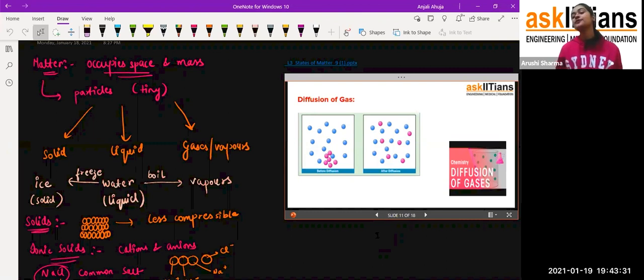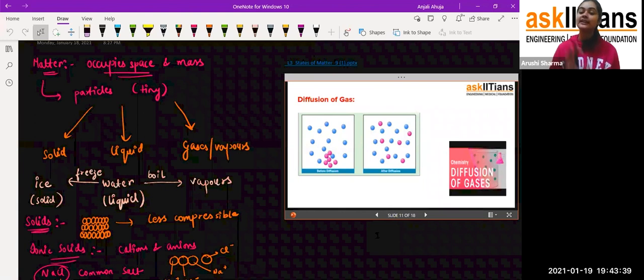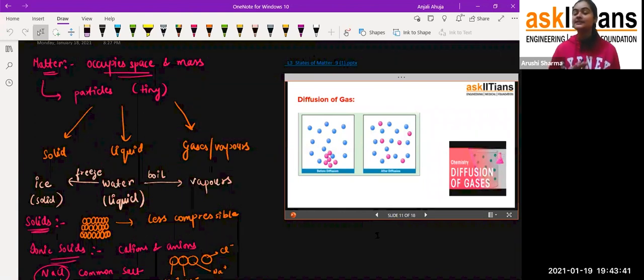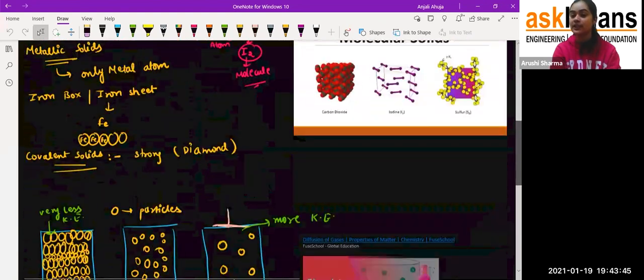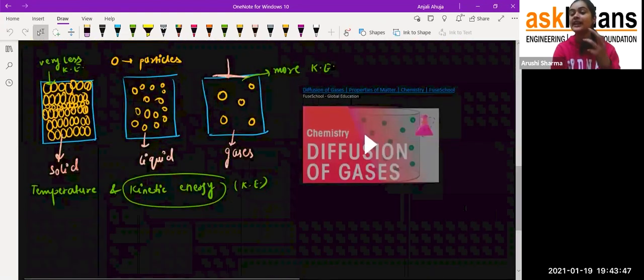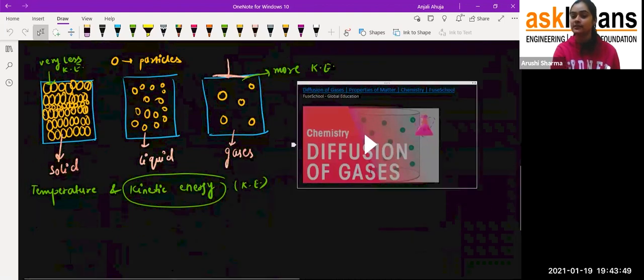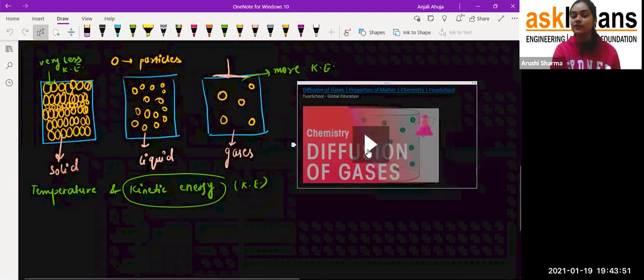So that's the diffusion of gas, students, because gases have particles which are very far away. They have so much space that the particles of other substances will get diffused very easily. So it's the property of gases that shows diffusion. Even in the atmosphere, all of the gases are diffused with each other. Okay, so we'll see this video also.